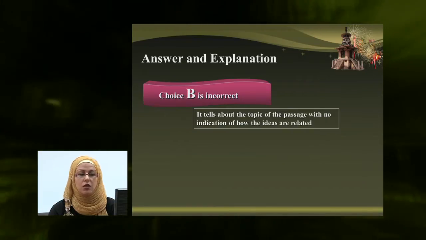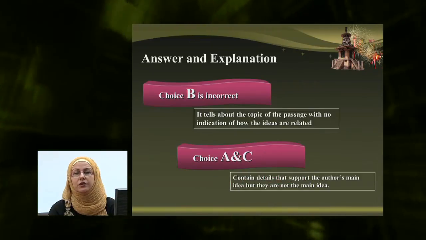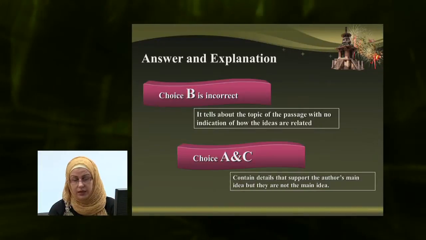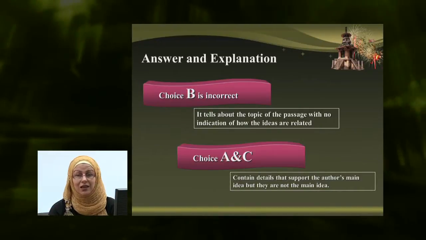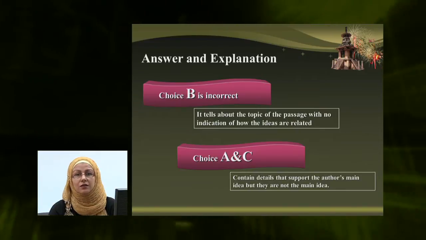Choice B is obviously incorrect because it tells about the topic of the passage with no indication of how the ideas are related. So it's only focusing on the topic, not the main idea, which is a small part of the main idea. Whereas choices A and C contain details that support the author's main idea, but they are not the main idea. Here's the passage you're going to go through.